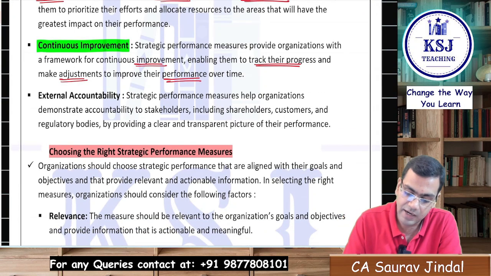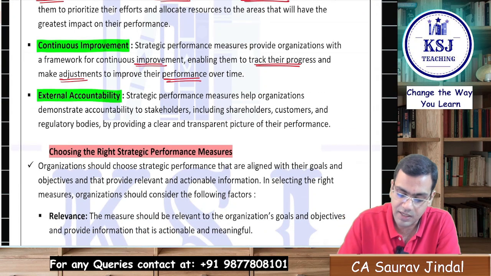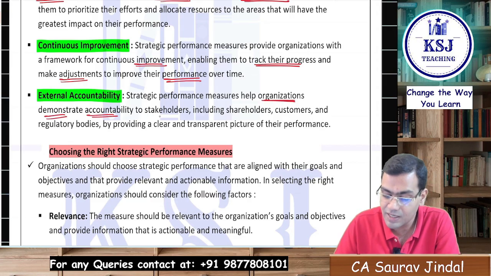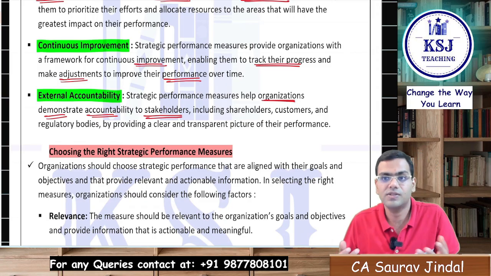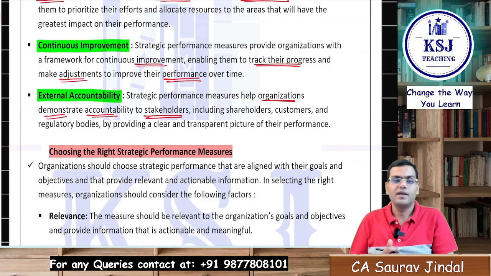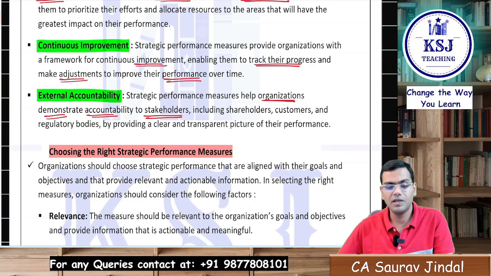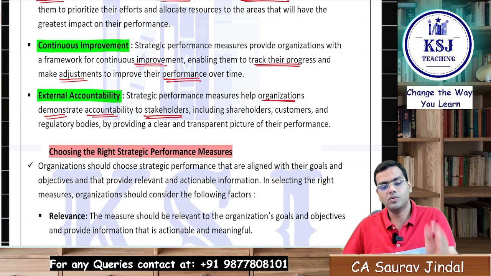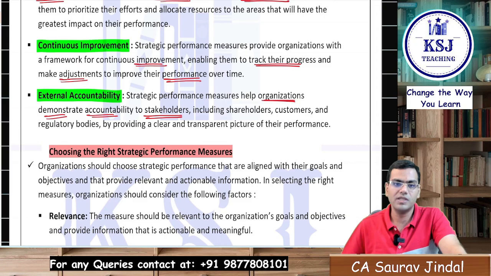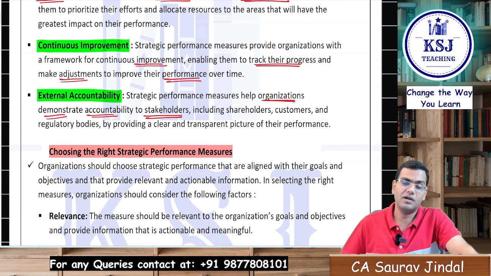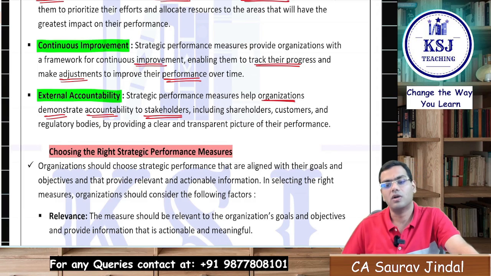over time. And the last one is external accountability. The strategic performance measure helps organizations demonstrate accountability to the stakeholders. That's the really most important thing, that they help the organization be accountable to the people who have invested money, to the customers, to the employees and everyone, all the stakeholders, right? Because these measures help you identify whether the strategies are being implemented and the direction is towards the achievement of the overall organizational goals or not.